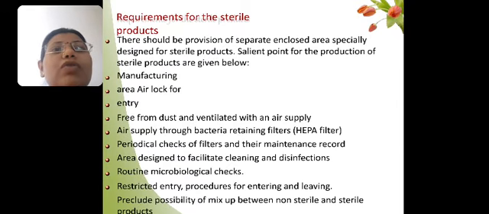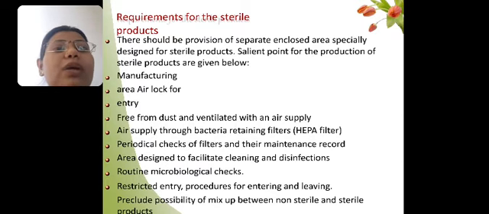Then requirements for sterile products: there are specific requirements for sterile products, because we don't want any foreign material or living organism to enter into our product. It should be completely sterile. So we have to use airlock systems.